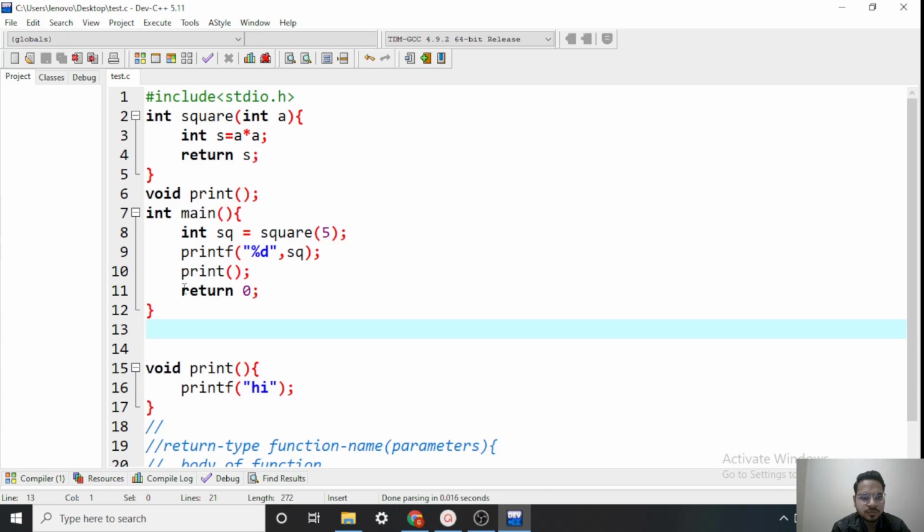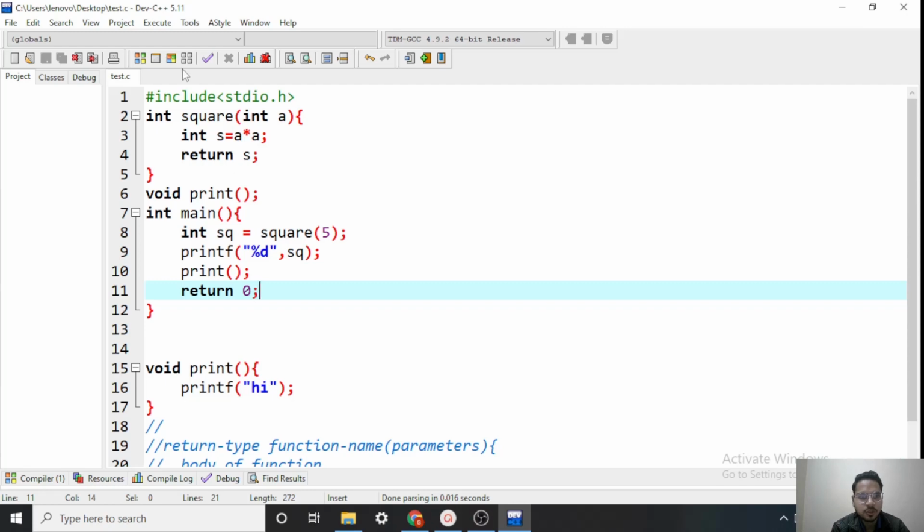Now you must be wondering why this return 0, the signature of the int main function. See, main is a built-in function, we cannot change its signature. The signature of main in most compilers is int. It returns an integer to the operating system. Some compilers will even allow you to use void main, but most compilers will not allow this. So it has to be int main only. For that we return an integer value, generally 0.